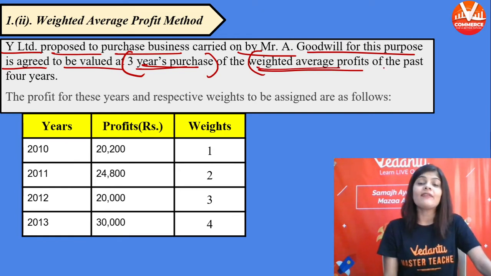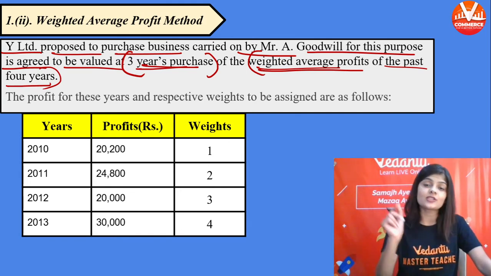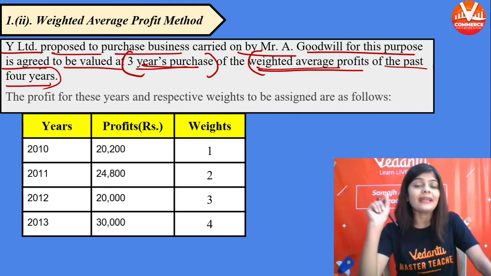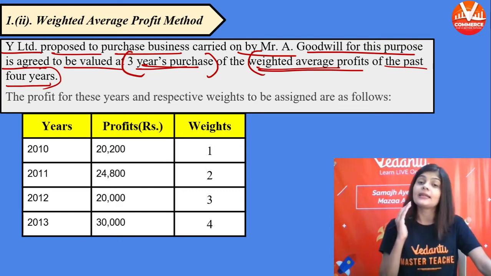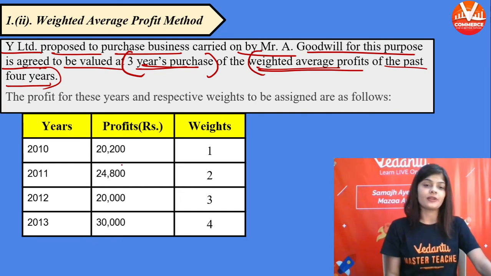So, weighted average profits of the past 4 years. Goodwill is equal to weighted average profits multiplied by number of year purchase. Number of year purchase is given. Now, we will find out weighted average profit.